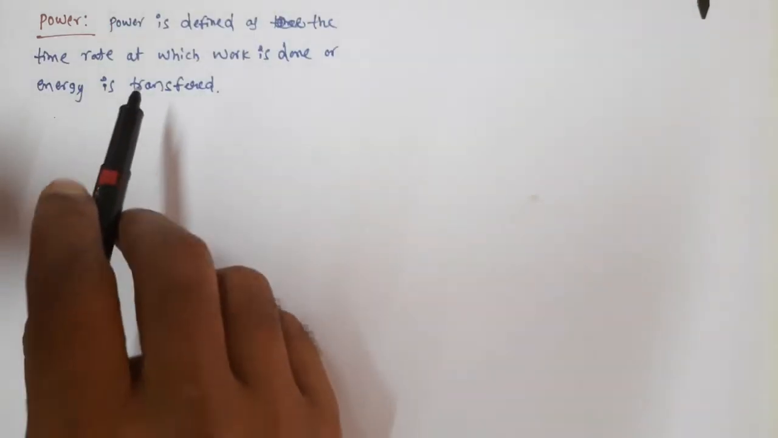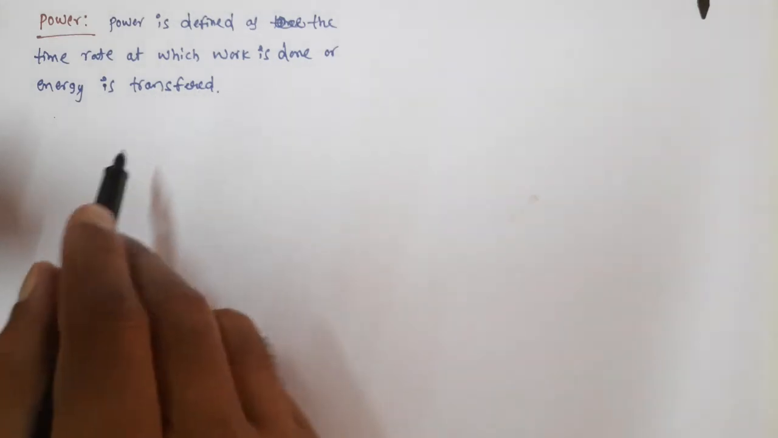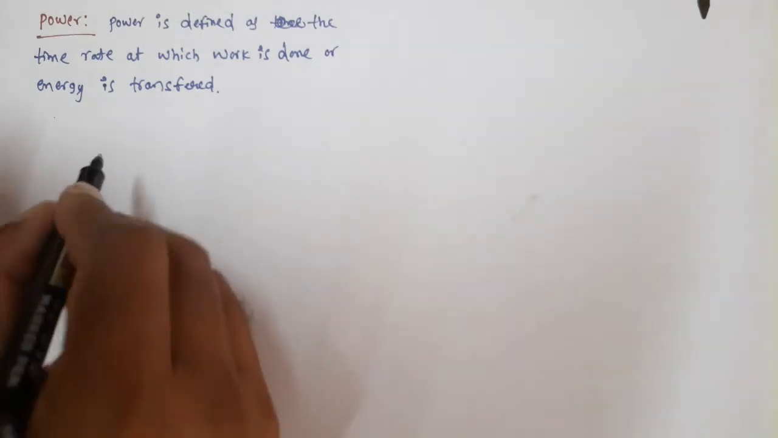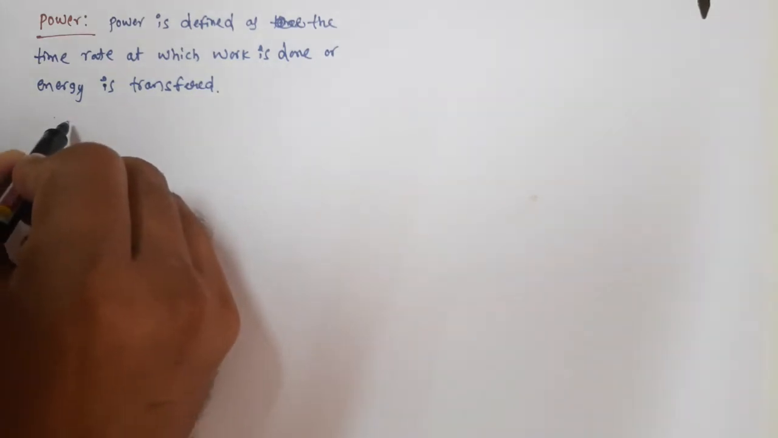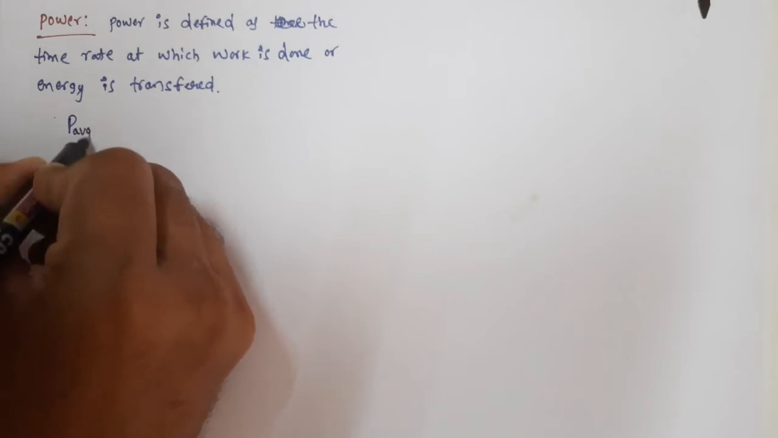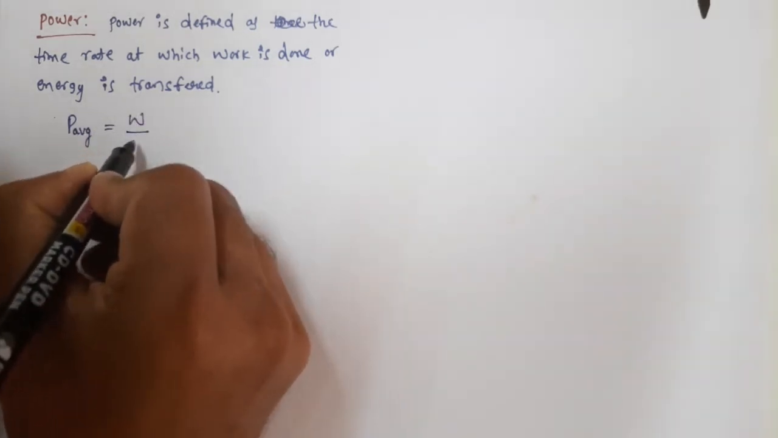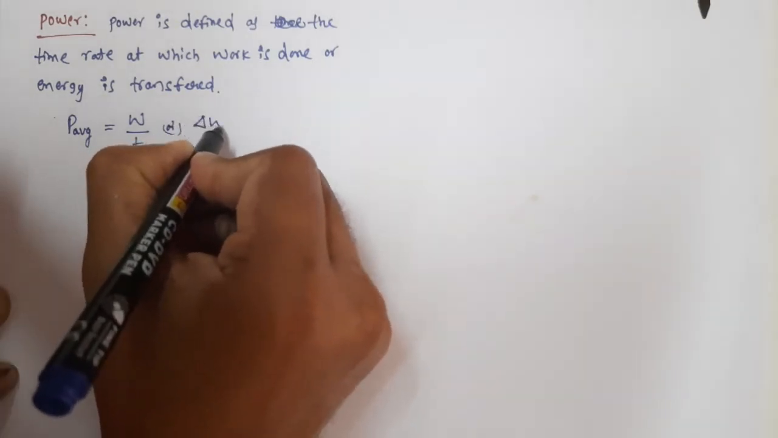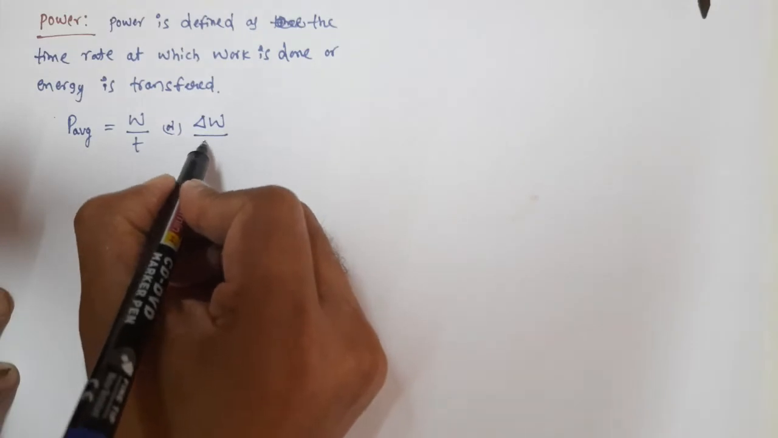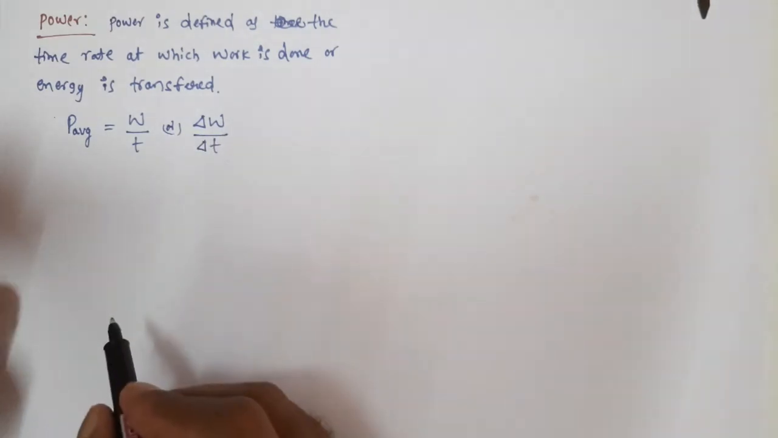We define power like this. Power is defined as the time rate at which work is done or energy is transferred. Suppose W is the work done in time T, then we can define the average power: P average is equal to work done divided by time taken, or if delta W is the work done in delta T time, then this ratio is called average power.